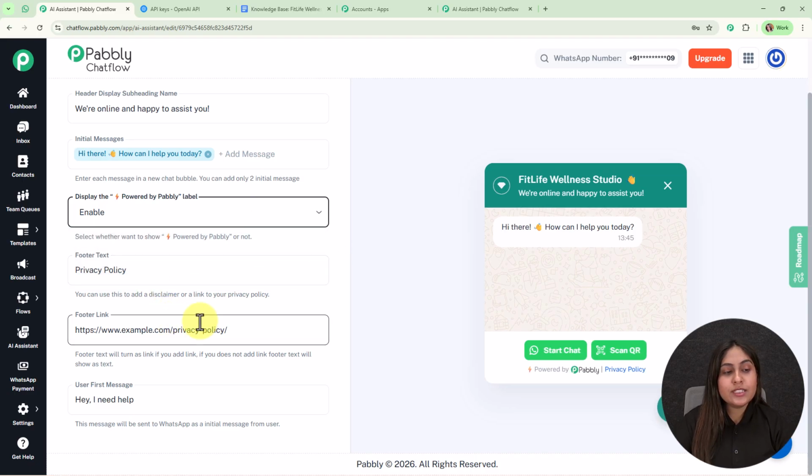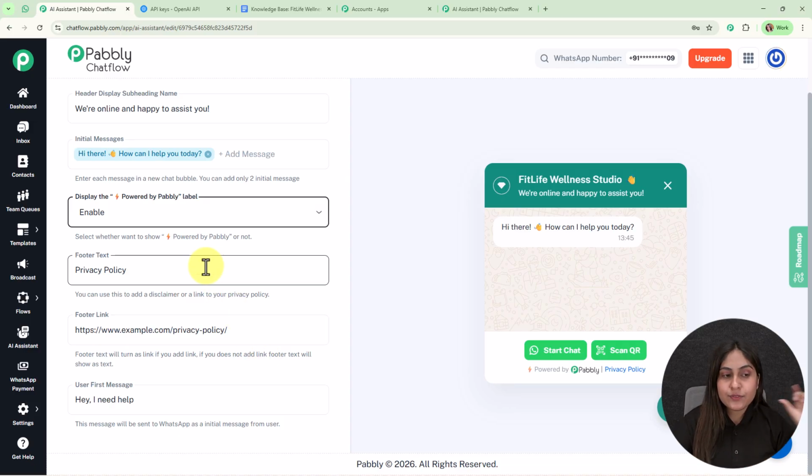Then comes the footer text and footer link. So it says you can use this to add a disclaimer or a link to your privacy policy, and for the link it says footer text will turn as link if you add link. If you do not add link, footer text will be shown as text only. So basically businesses use this concept to add the privacy policy hyperlink for their businesses. For now I have used the sample values, and here if you don't want to create a link, then you can simply add the footer text and it will be shown as text only.